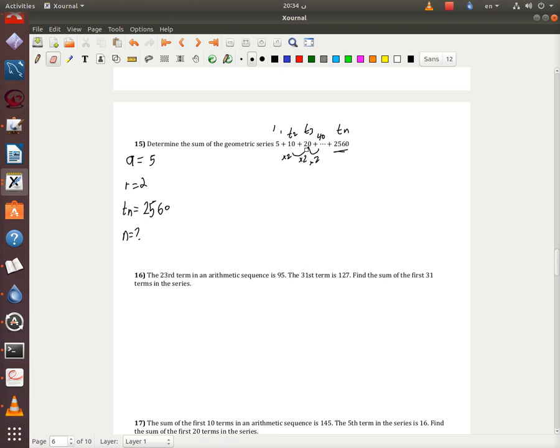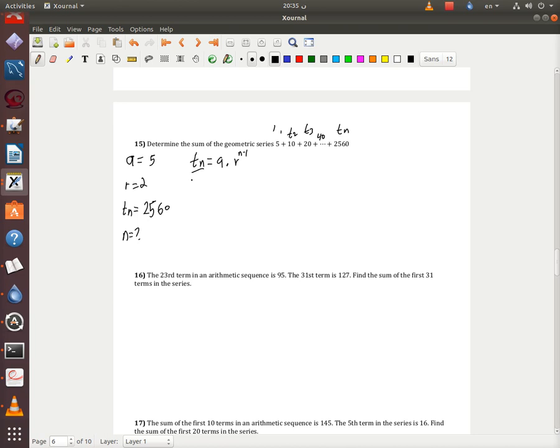So what I'm going to do, I'm going to have Tn first below. Tn is A times R to the power n minus 1, and then Tn here is this number. I'm trying to put as many numbers as I have.